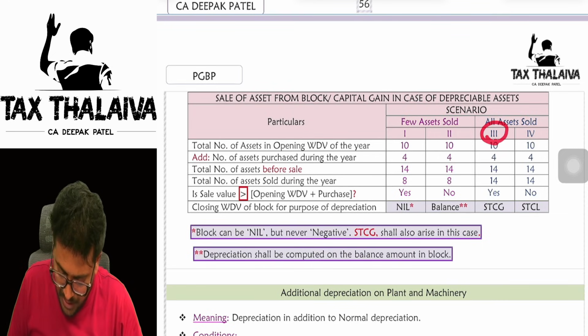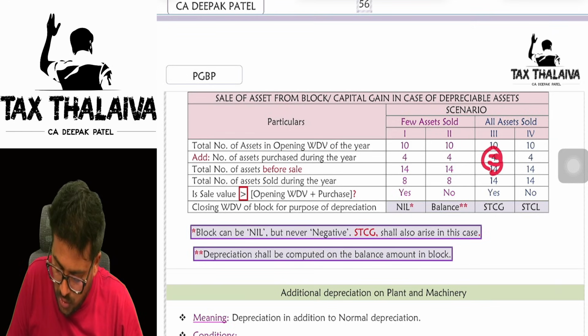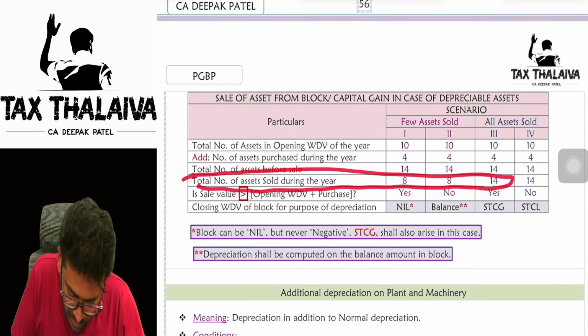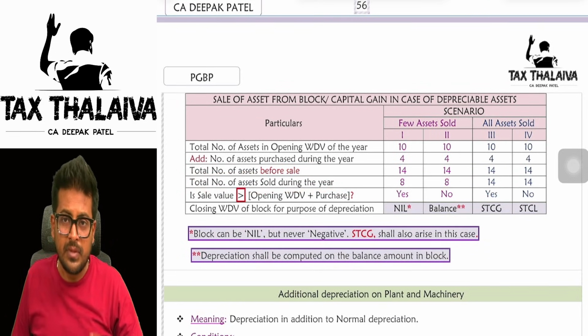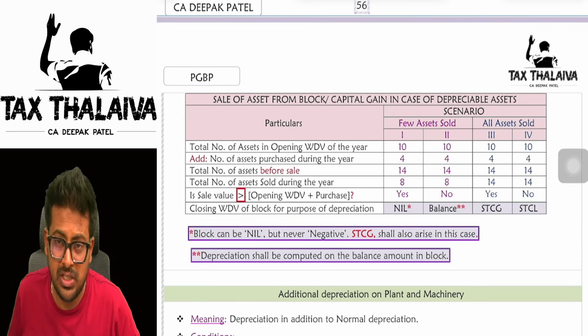Let's say for example in the third scenario, 10 assets you had in hand during opening, 4 you purchased, totally 14 you had, and the total number of assets sold is 14. You sold all the 14 assets, boss. Then what will happen? Then the block ceases to exist. Yes or no?